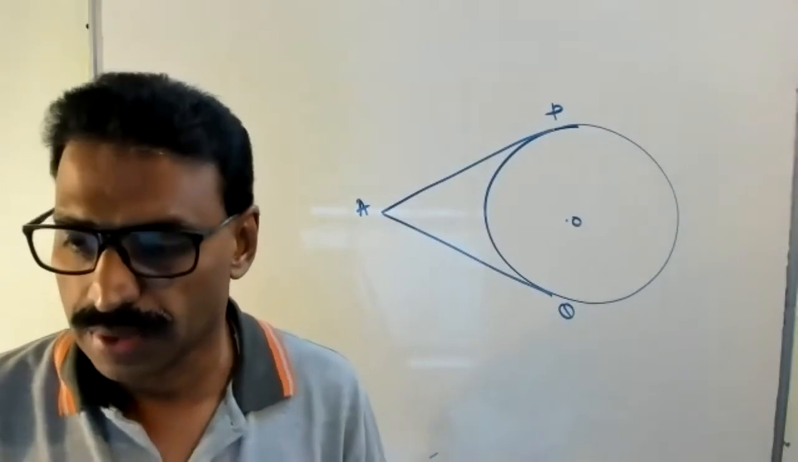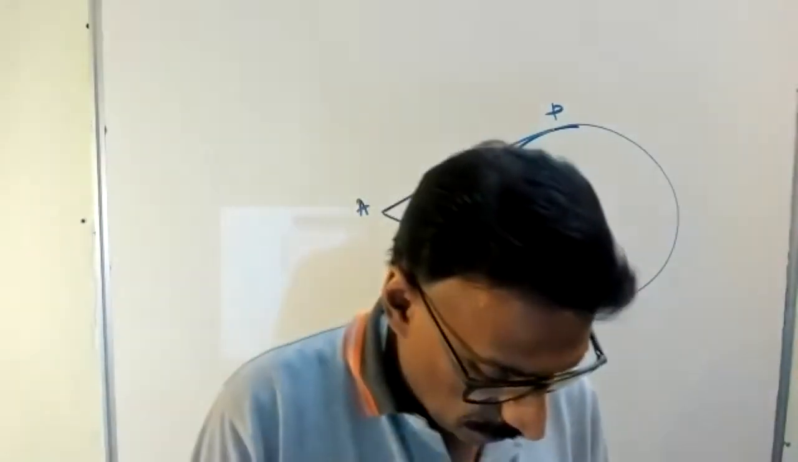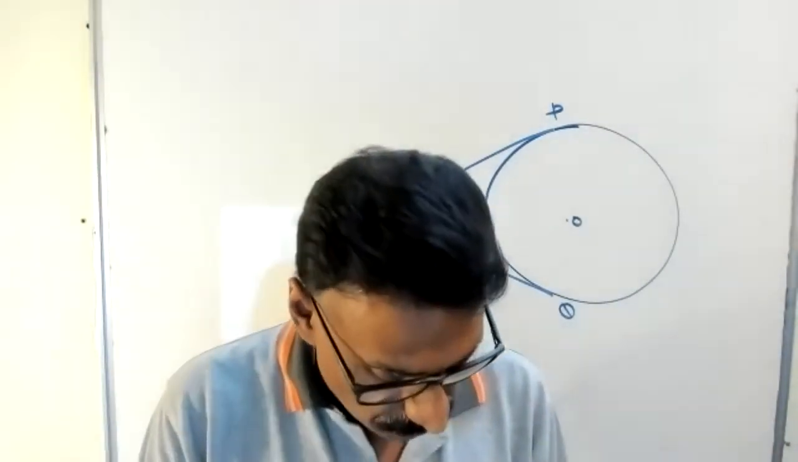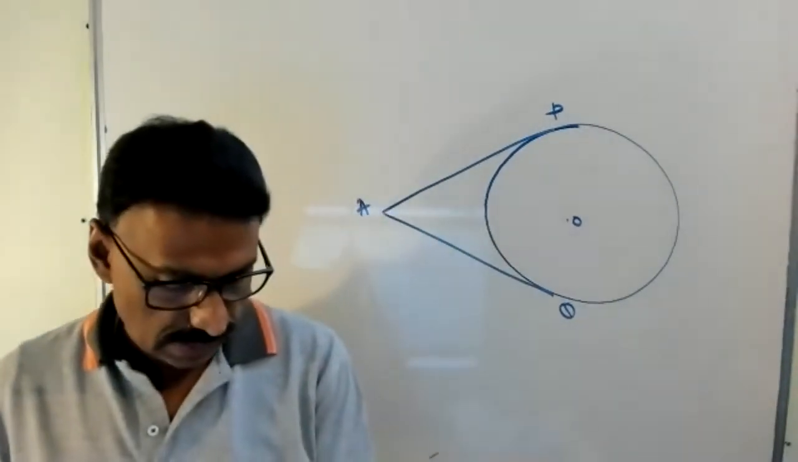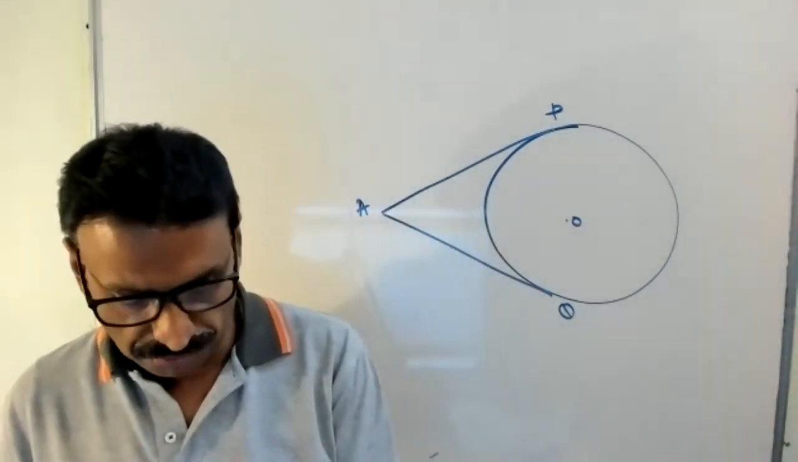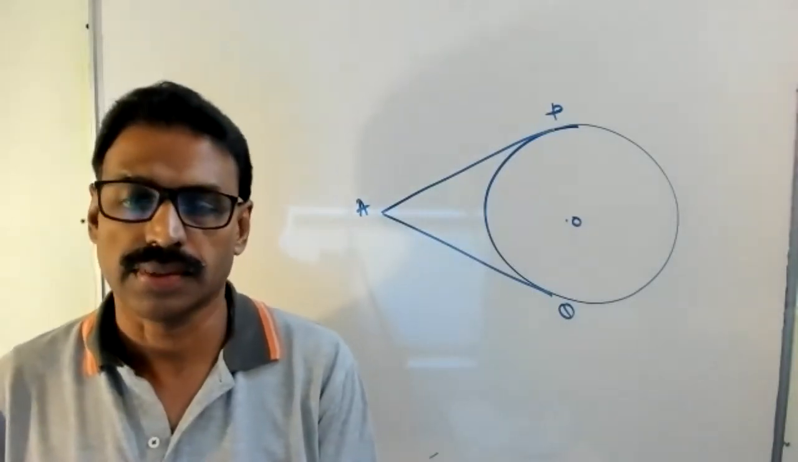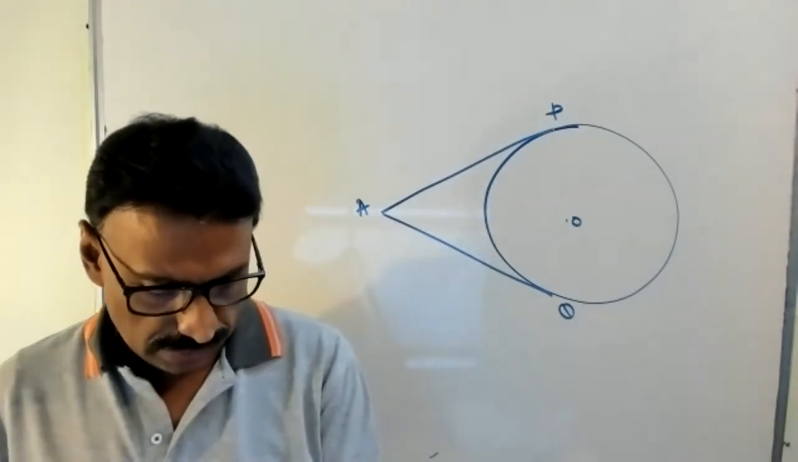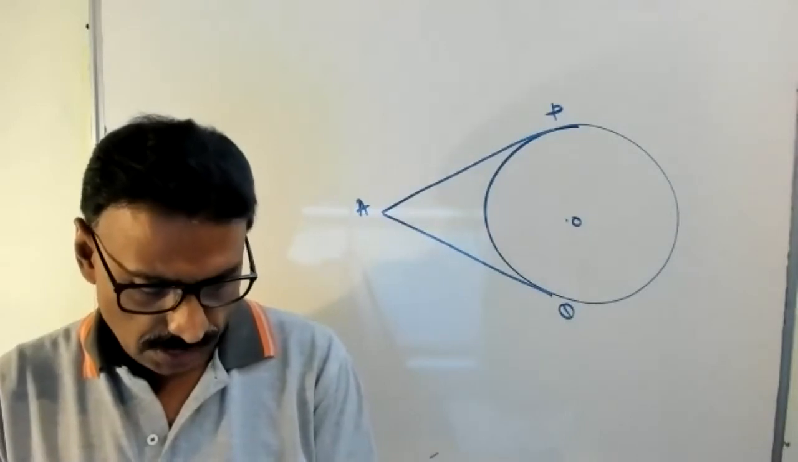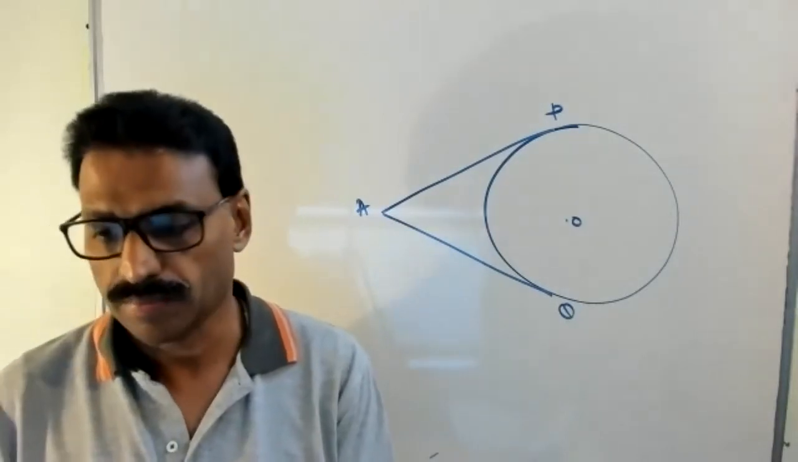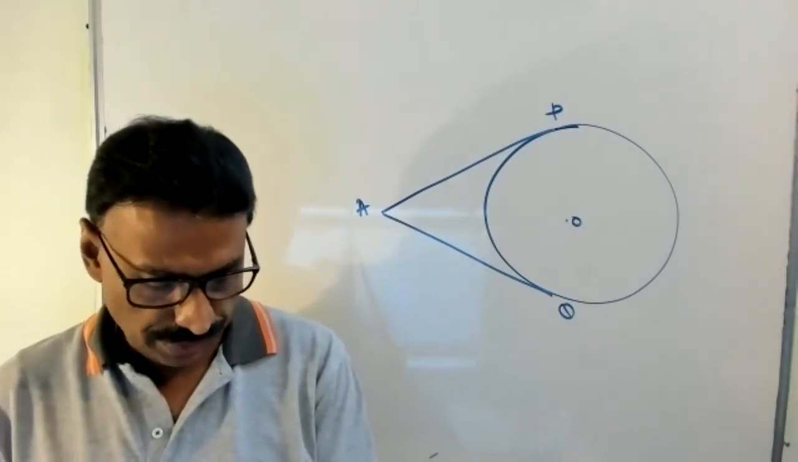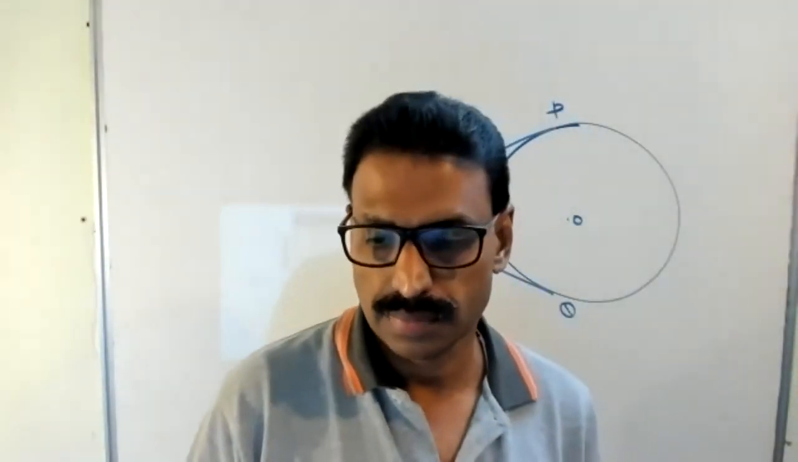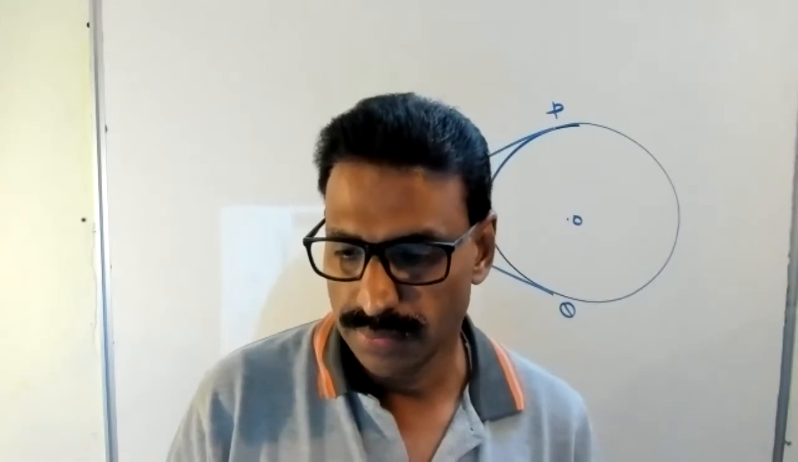The question is the length of two tangents. You have to learn this one by heart. The length of two tangents drawn from an external point to a circle are equal. Clear now?